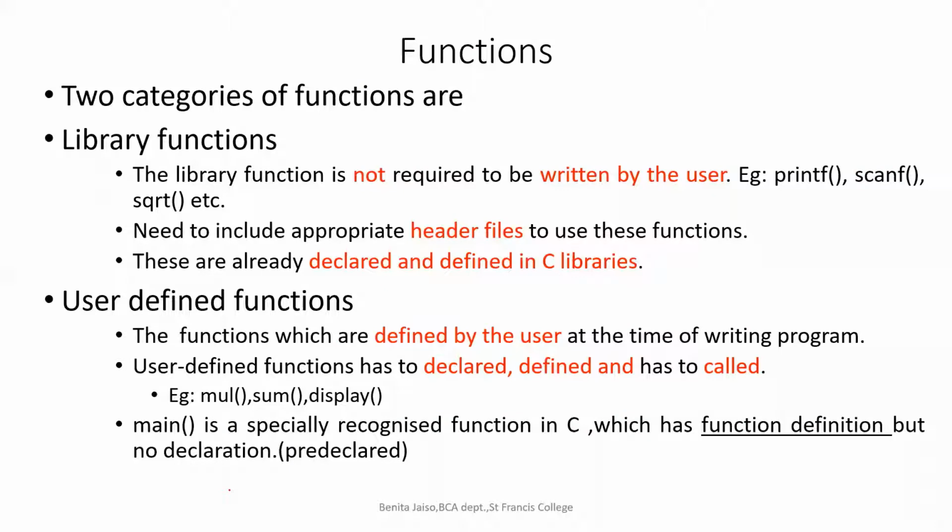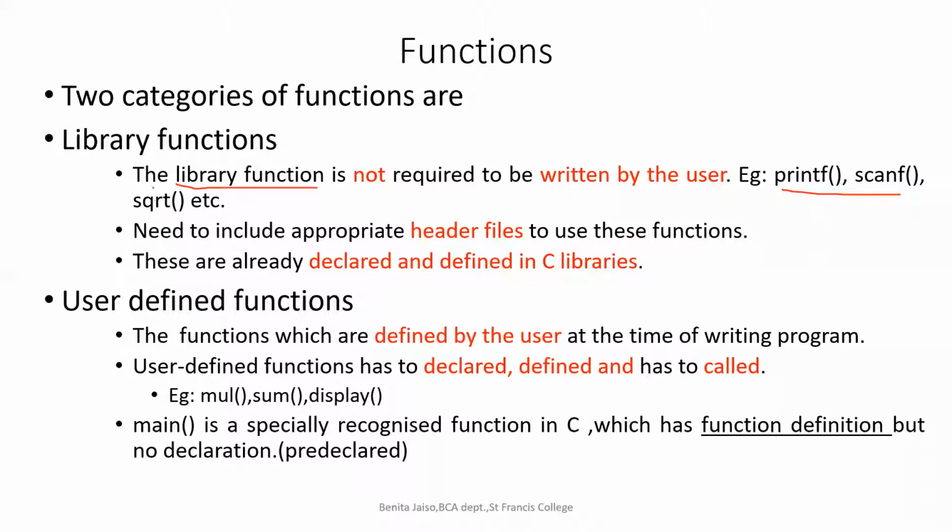Now, as I told in the beginning, there are two categories of functions. Till now, we were seeing only library functions, right? We were seeing printf, scanf, square root, math functions, everything we had seen, and all those are library functions. Even main is a pre-declared function. We were using printf and scanf without knowing what their content is, but when I use printf and scanf, I am able to do formatted input and output, right?